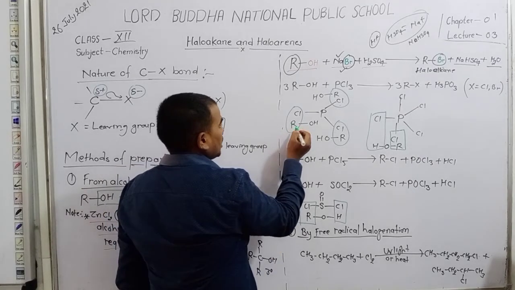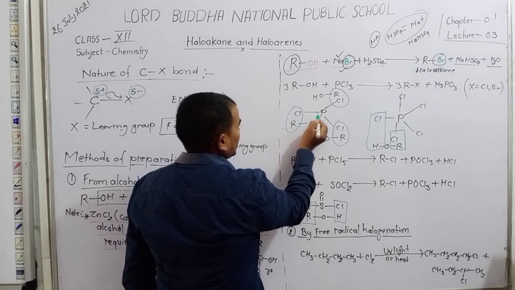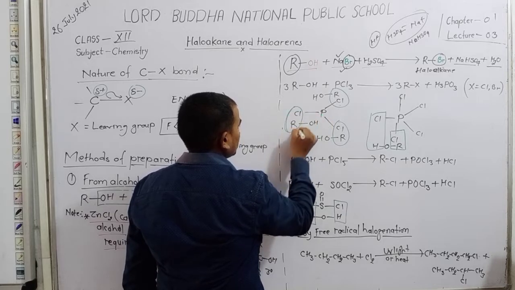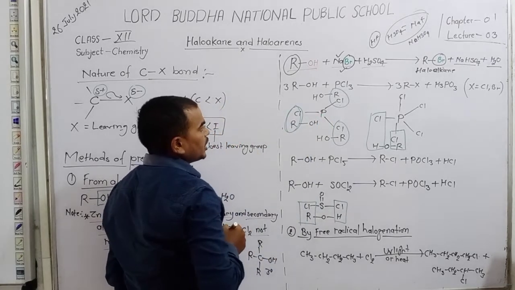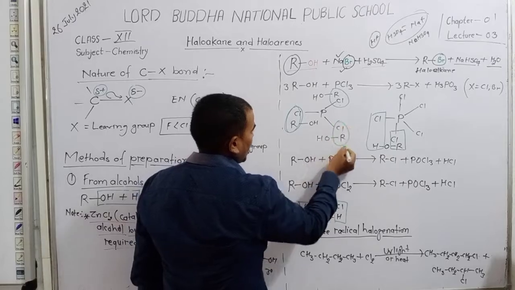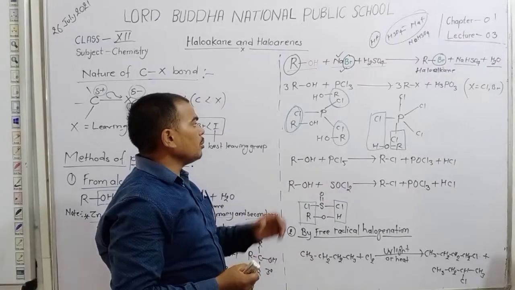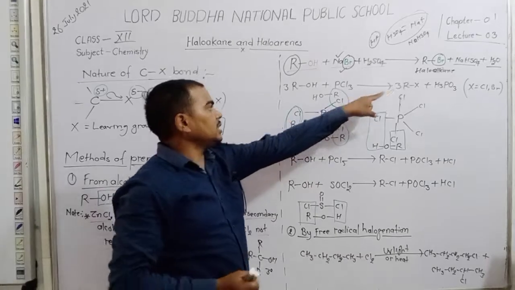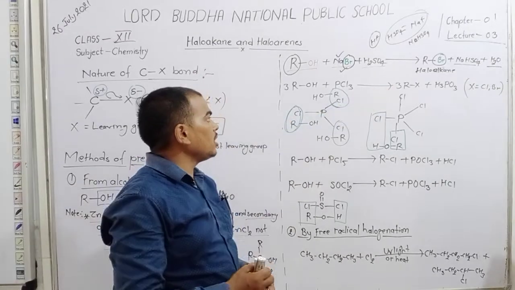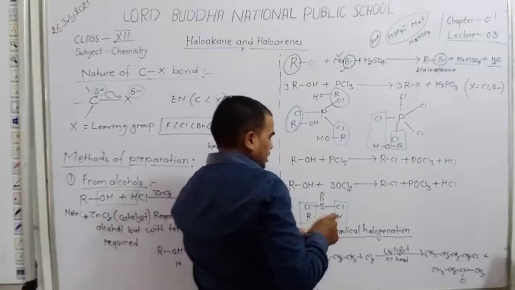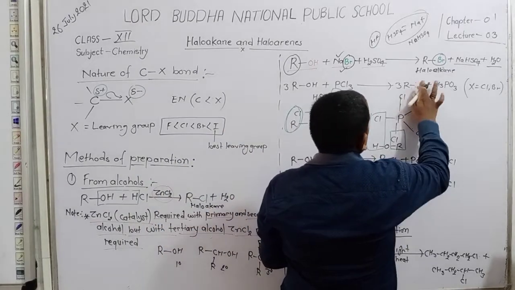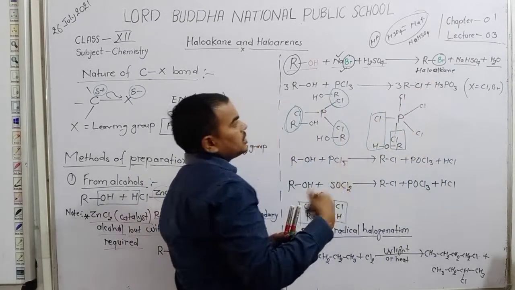Dear student, the R from ROH reacts with the Cl of phosphorus PCl3 and converts into RCl, and RCl also forms here, and here RCl. So 1, 2, 3 RCl are formed, or you say 3 RX. Here X is Cl or Br.